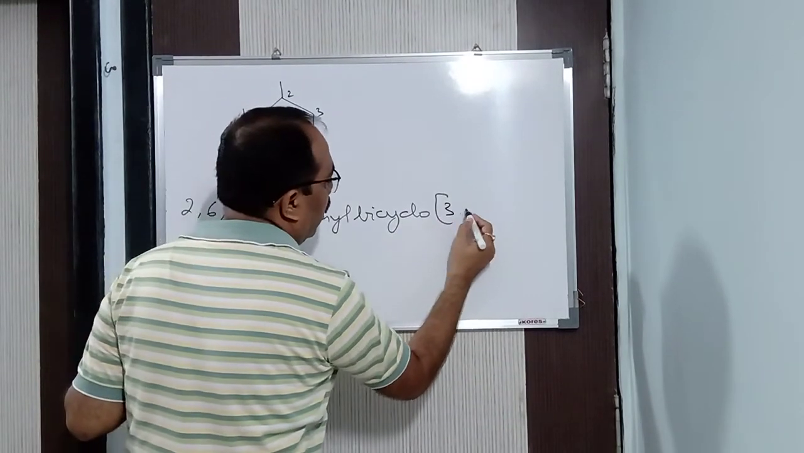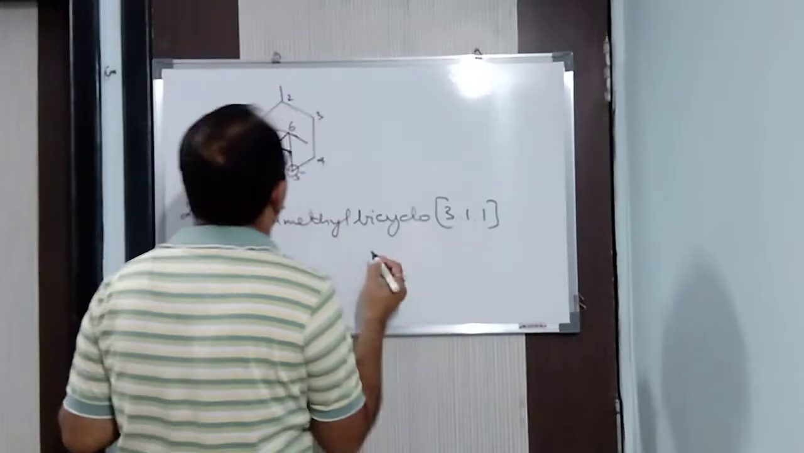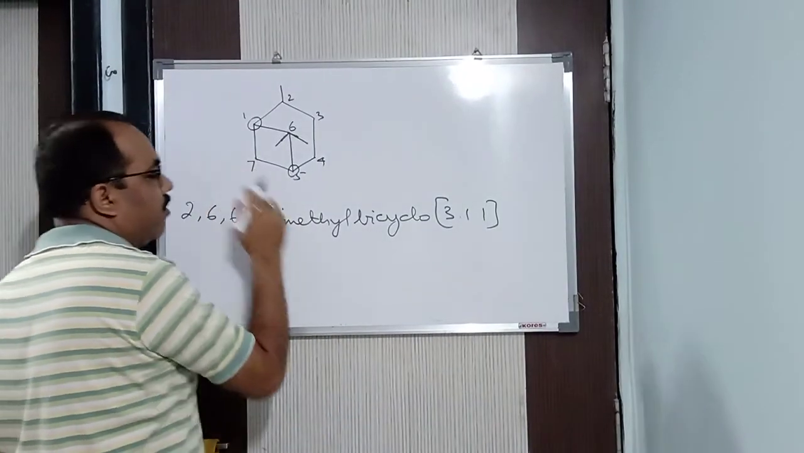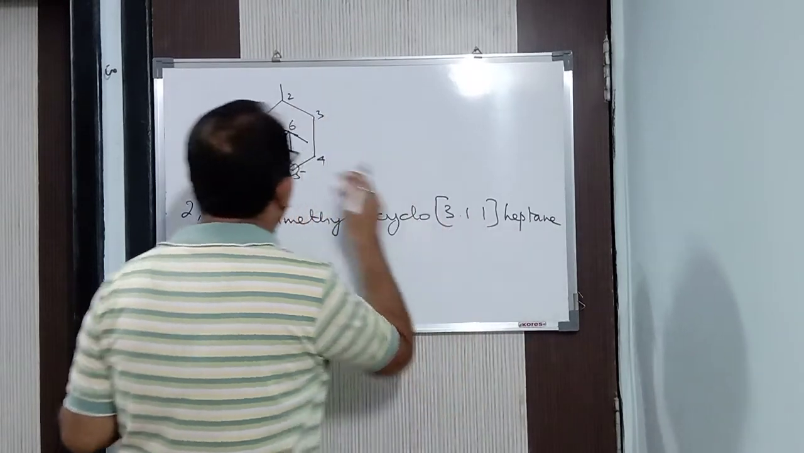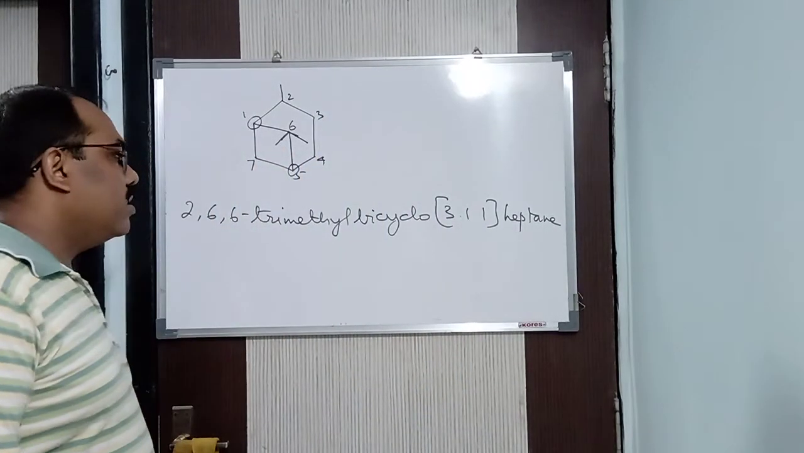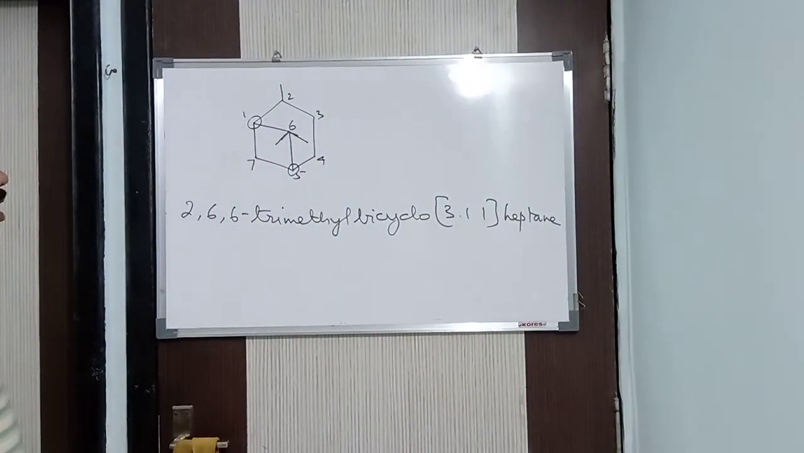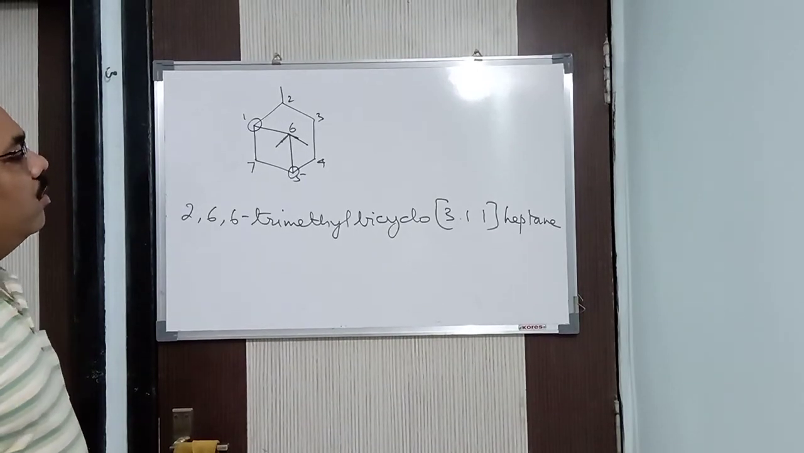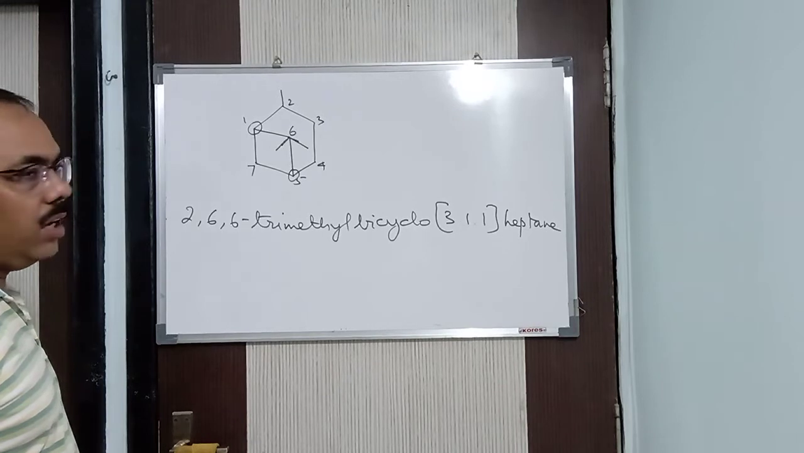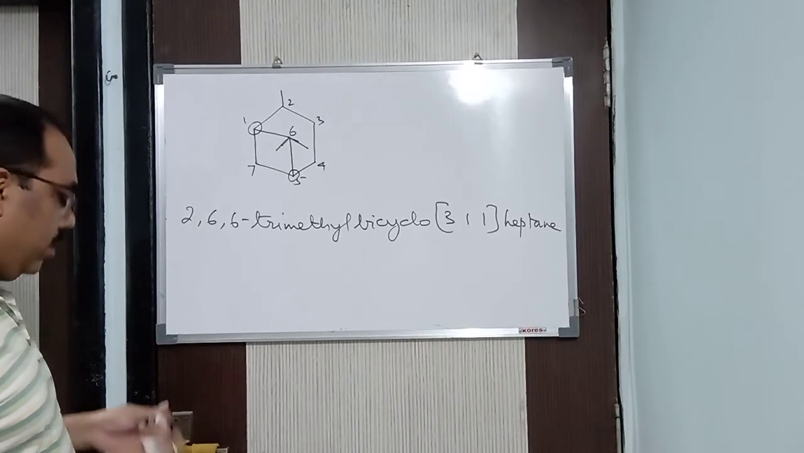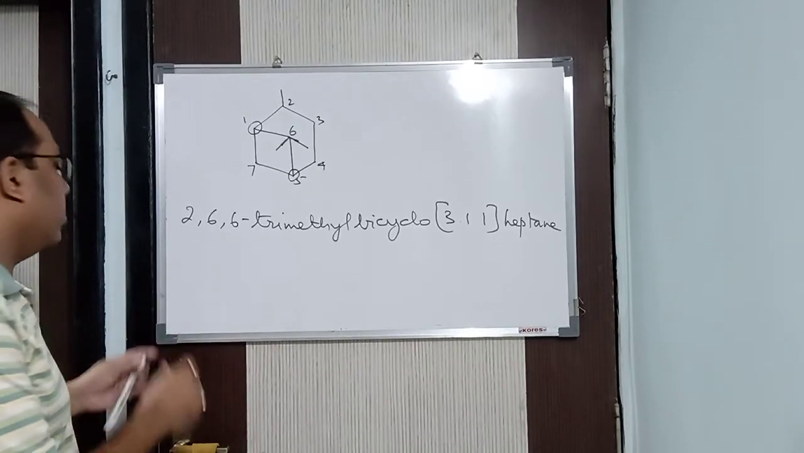So 3, 1, 1. Now how many total carbon is there? 7. So it is hept. Primary suffix is ane. All are single bonds. It is heptane. So 2,6,6 trimethyl bicyclo 3,1,1 heptane. We can say that. In this way, we can do the numbering and we can write the name of the compound.